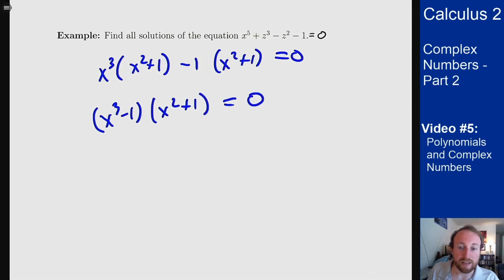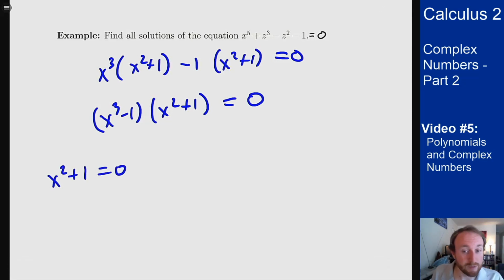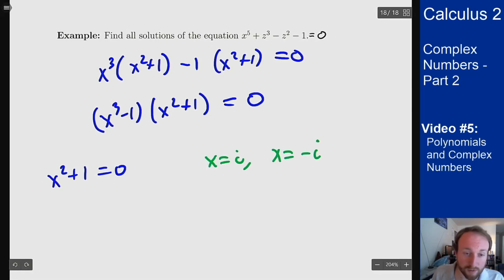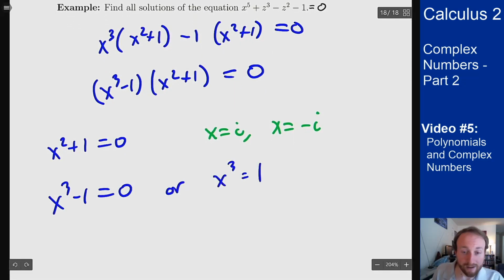Now I can factor each term individually. x squared plus 1 equals 0. Well, I know what these are. These are just my imaginary units. This is plus and minus i, because those both square to minus 1. For the other set, I have x cubed minus 1 equals 0, or x cubed equals 1. These are my third roots of unity. So I know how this works.